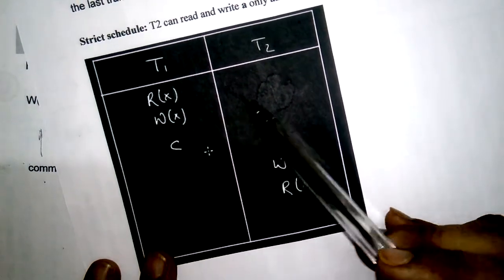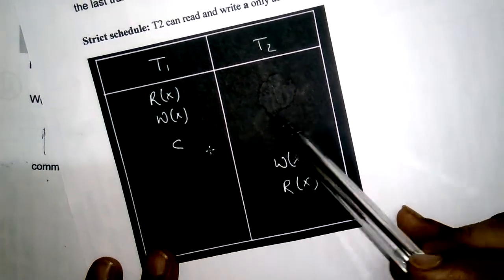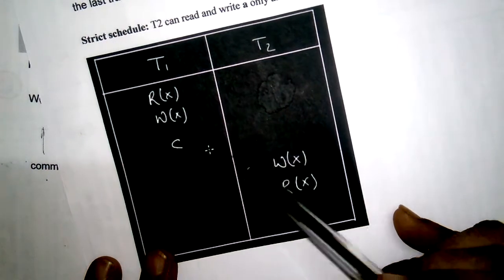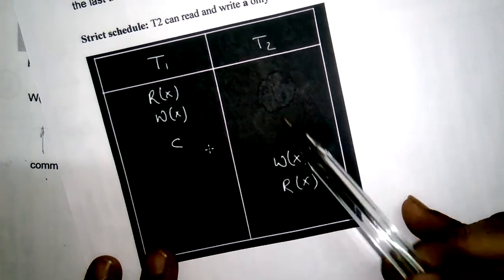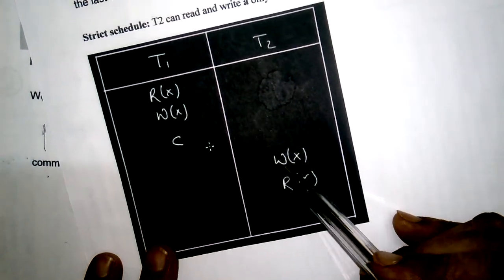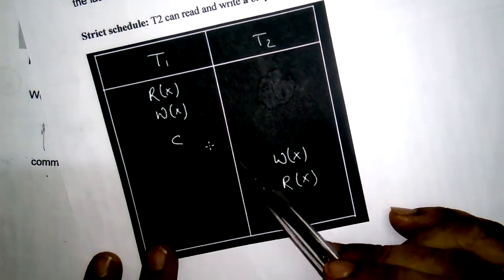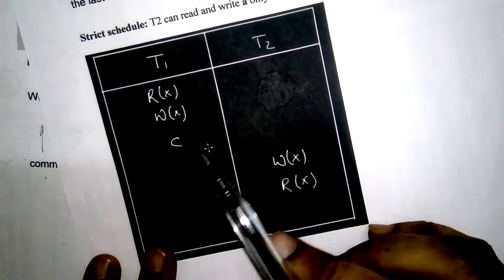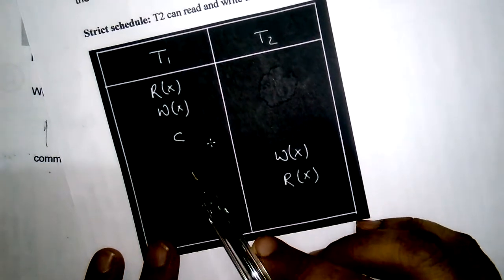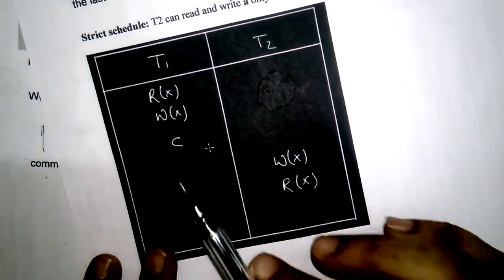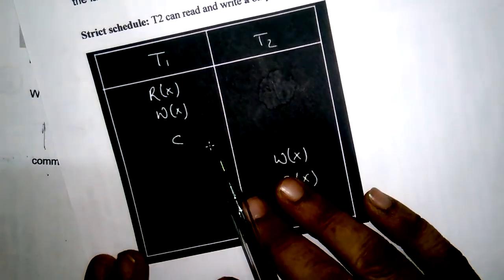That means if, in a pair of transactions, a transaction can either read or write a value which is already committed by transaction T1, that type of schedule is called a strict schedule.